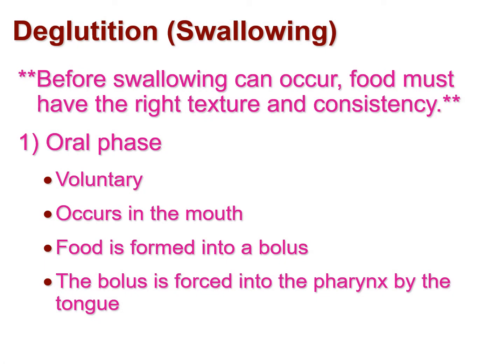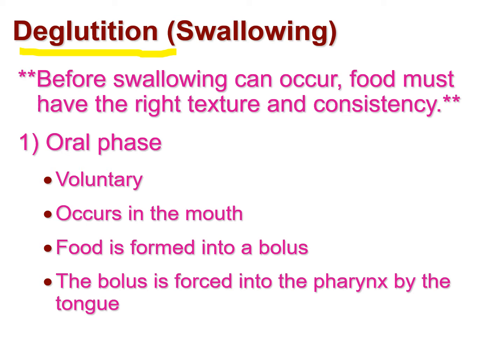So once we are done with chewing of the food, mixing of the food with saliva with the help of the tongue, chewing the food with the help of teeth, and the salivary glands secreting saliva into the oral cavity and mixing it with the food, the next step is to swallow this food. The process of swallowing is called deglutition.